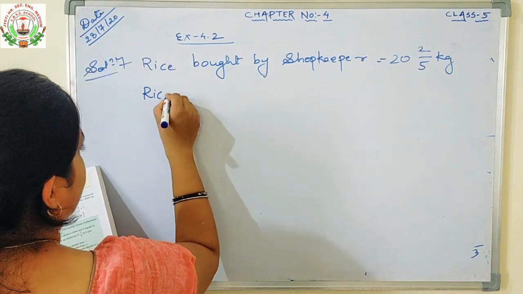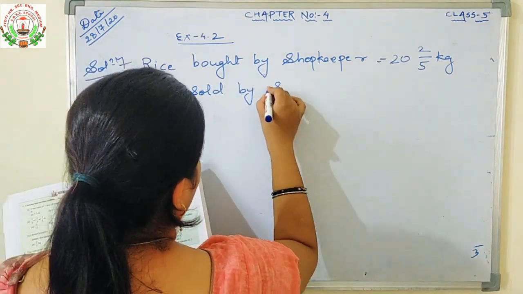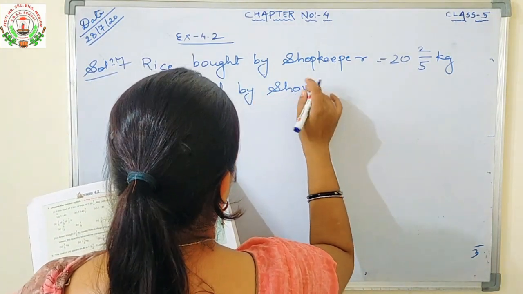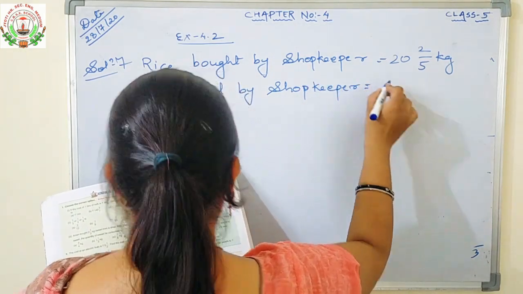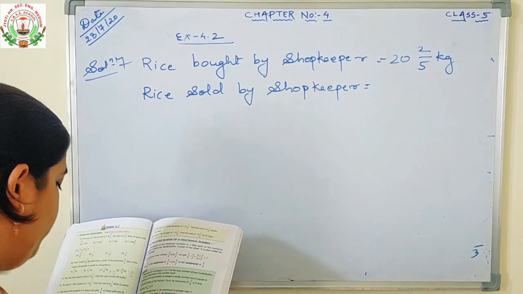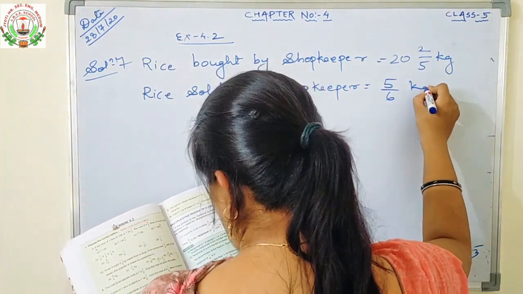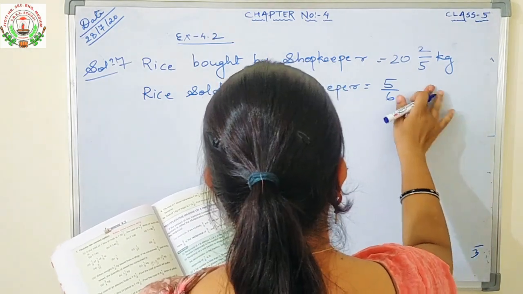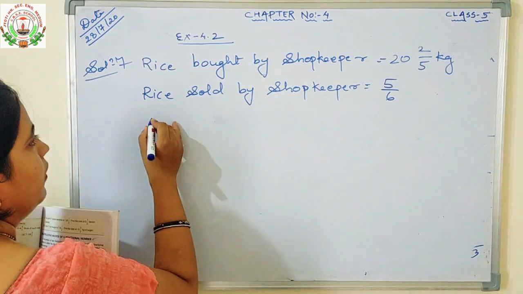Rice sold by shopkeeper? 5 by 6 of it. Okay. So what you have to find it out, how much rice did he sell?